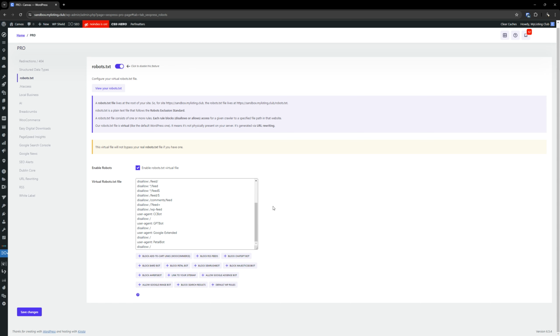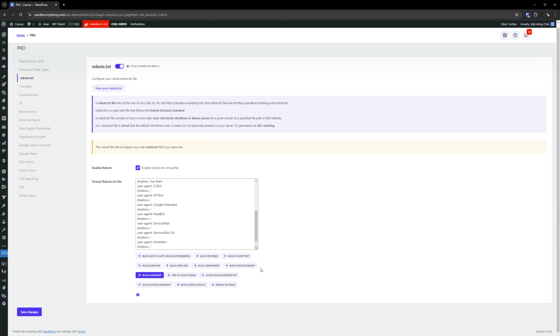All right, SEMrush. So that's this one right here, SEMrush bot. SEMrush is a SaaS SEO application, like I mentioned earlier. Unless you are using SEMrush yourself or you've hired a company to work on your SEO and they are using SEMrush, block this bot. That is my recommendation. Ahrefs, same exact thing. If you're not using Ahrefs and the company that you're working with is not using Ahrefs, I would consider blocking this.